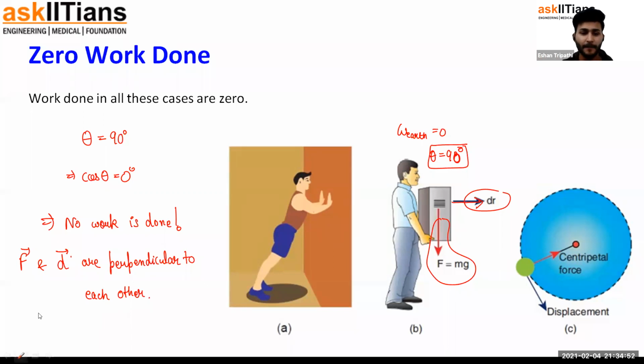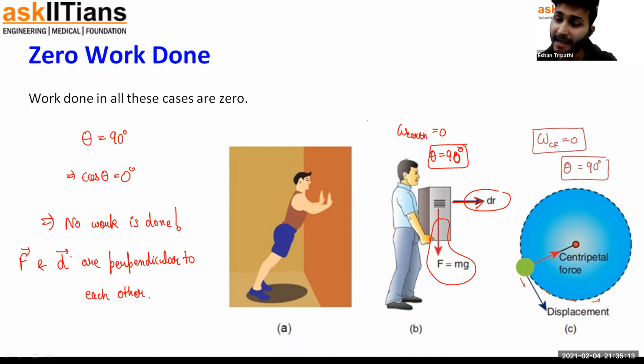And similarly, in the third case also, work done by the centripetal force is zero. Why? Because in swinging, displacement is always tangential in a circle, and force is always towards the center, perpendicular. Again, theta is 90 degrees, work done is zero. So when the angle is 90 degrees, then work done is zero.